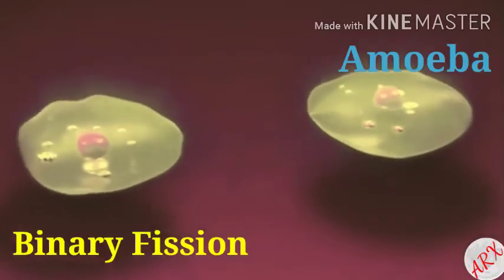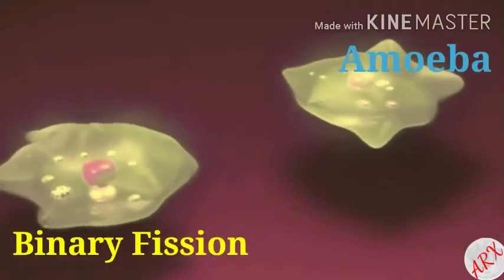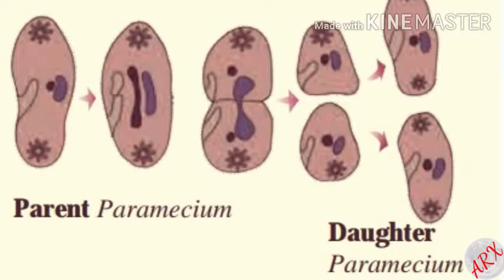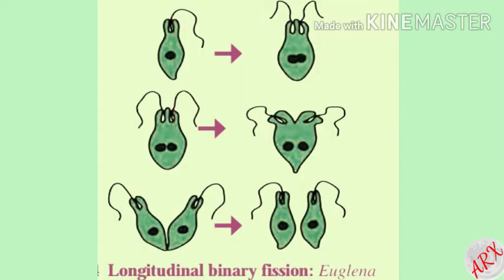Amoeba divides in any plane due to lack of specific shape. Hence, it is called simple binary fission. In Paramecium, the axis of fission divides by transverse binary fission, whereas Euglena divides by longitudinal binary fission.